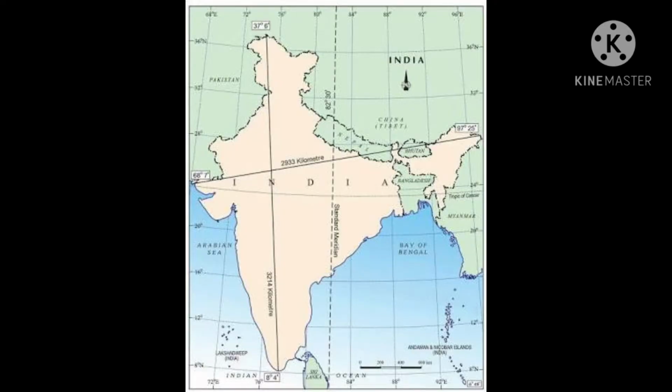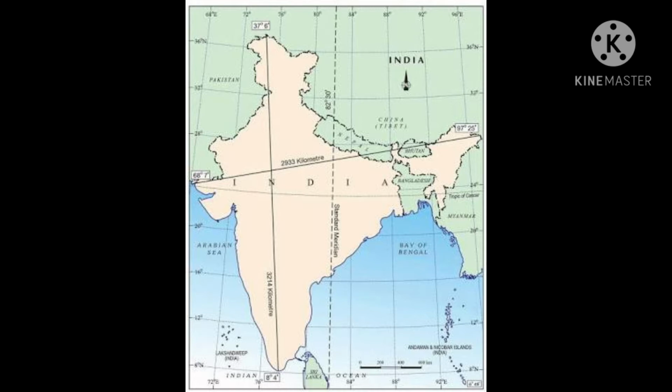India is a country of vast geographical expanse. The boundaries of India: the Himalayas in the north, the Arabian Sea in the west, the Bay of Bengal in the east, and the Indian Ocean in the south. The total area of India is 3.28 million square kilometers.